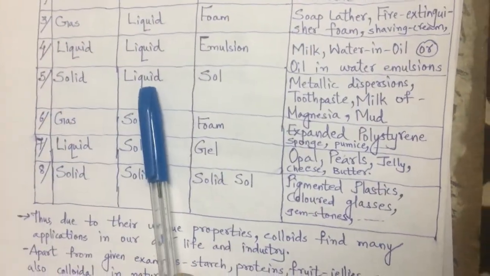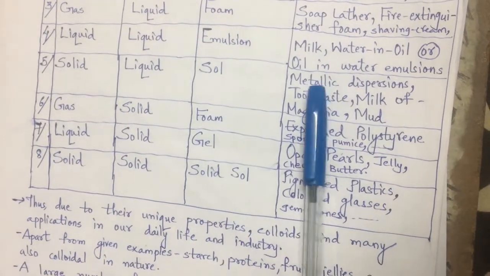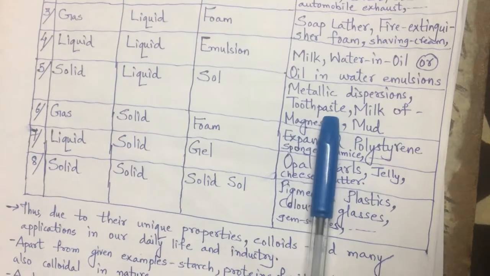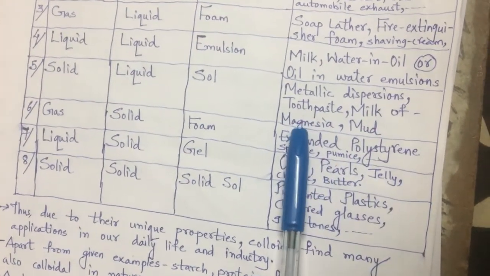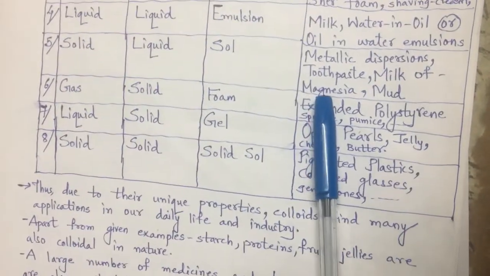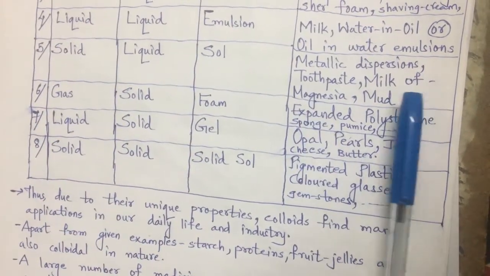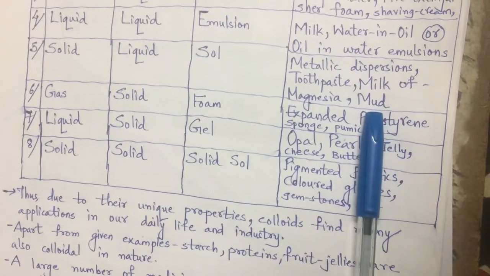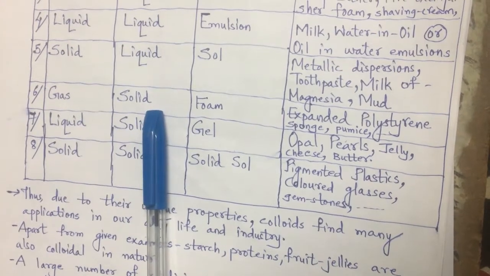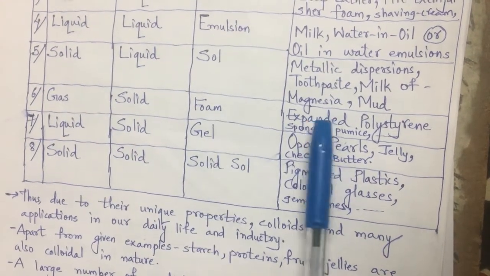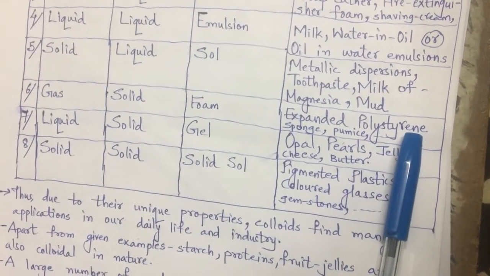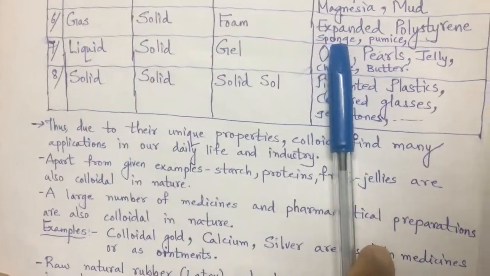Solid into liquid is called a sol. Metallic dispersions, metal mixed in the liquid, toothpaste, and milk of magnesia, that is the Digene syrup. When there is acidity, the doctor advises taking Digene syrup, that is milk of magnesia. Mud is an example of sol. Gas mixed with a solid is again a foam. Expanded polystyrene, the artificial rubbers which are used to prepare tires,